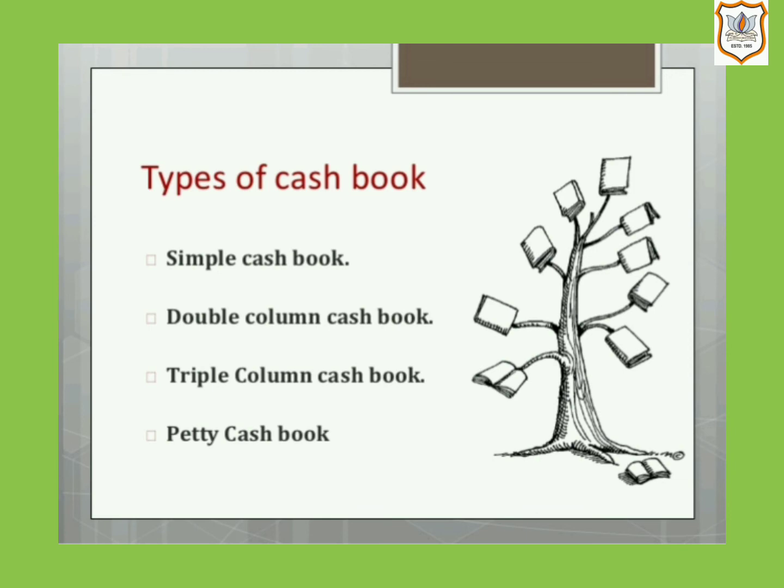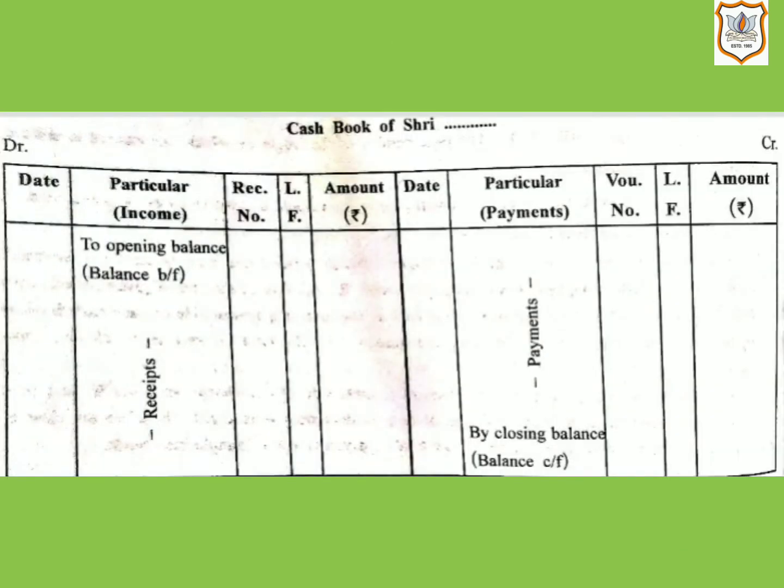Now let us see format of simple cash book. So here is the format of simple cash book. Here we have to prepare 10 columns, as you can see, where first 5 columns are of receipt side or debit side.